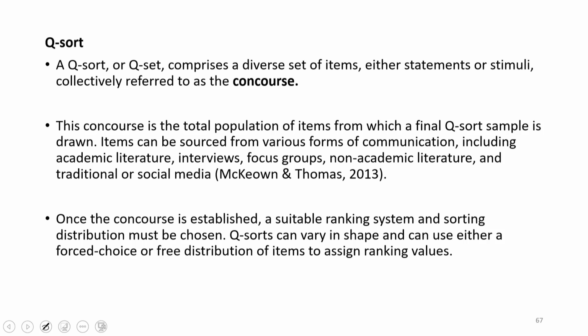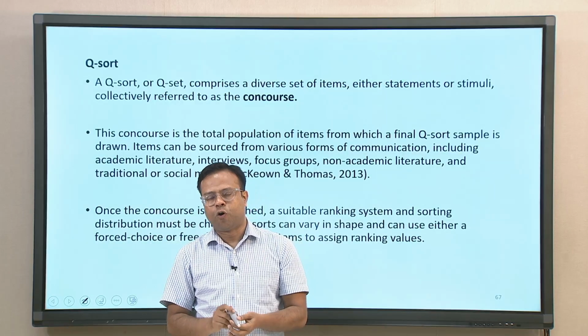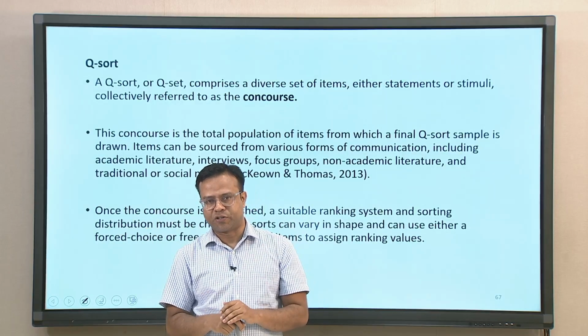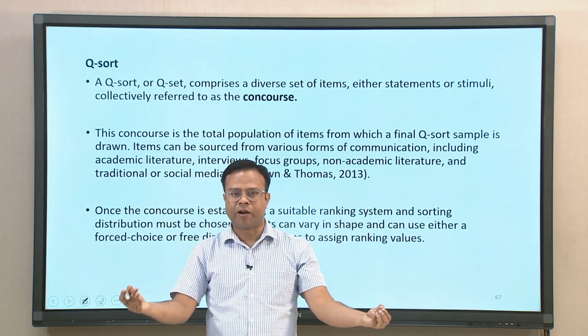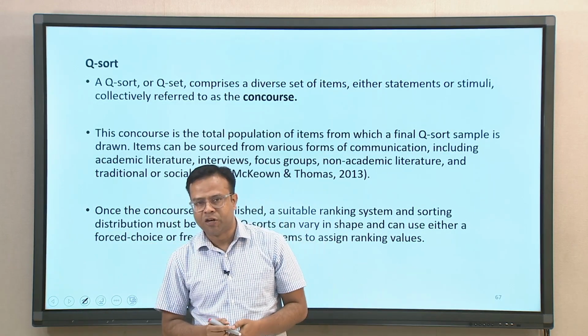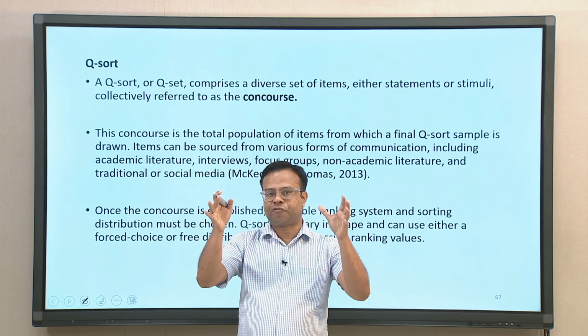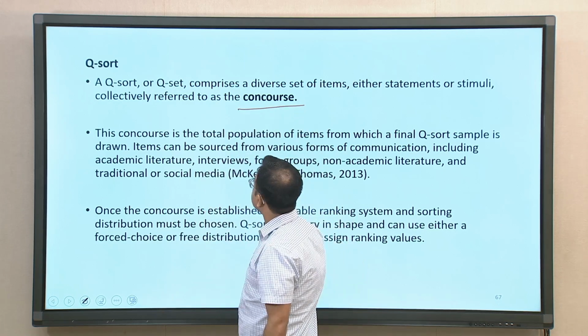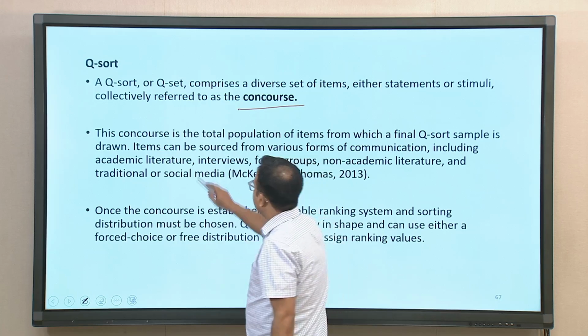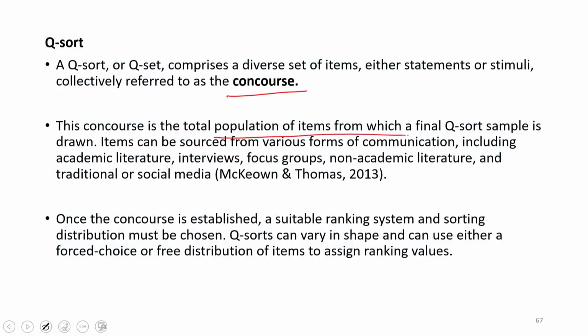In this Q-sort method, it comprises a diverse set of items, as we have already said, mostly in the form of cards of different personality characteristics. It is a collection of personality traits where everybody can find something about themselves. This whole set of cards is called the concourse. This concourse is the total population of items from which final Q-sort samples are drawn.